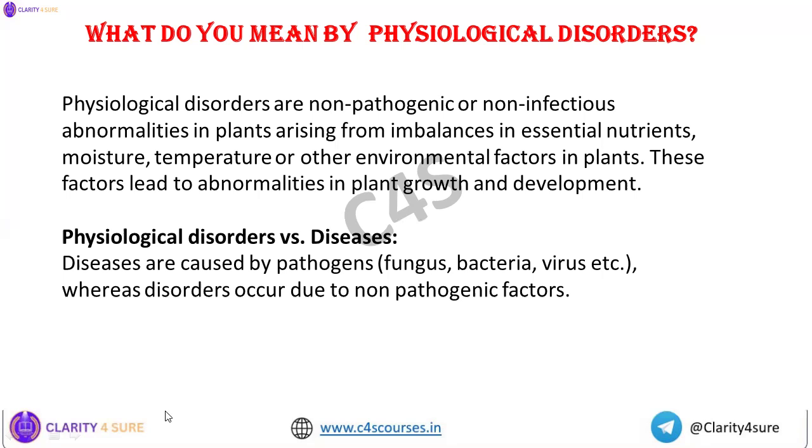But in case of physiological disorder, to be very particular, it mainly occurs due to non-pathogenic factors like environmental factors. Then we have deficiency or toxicity of nutrients and moisture, temperature abnormalities, right? So that is the physiological disorders. I hope it's clear now what is physiological disorder and what is disease, and what is the basic difference between disorders and disease.